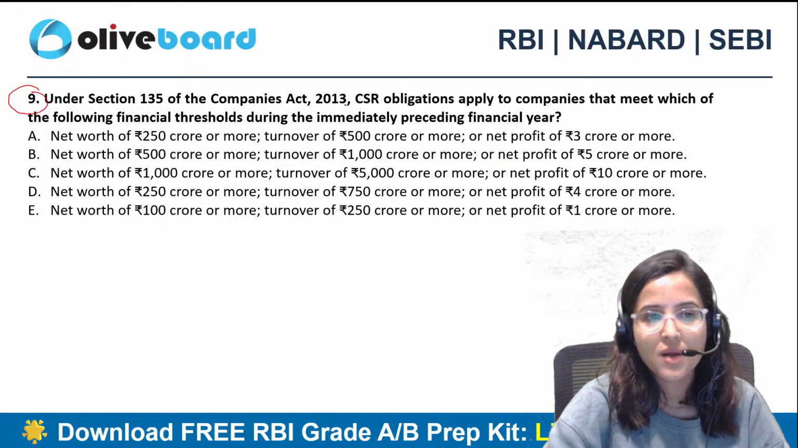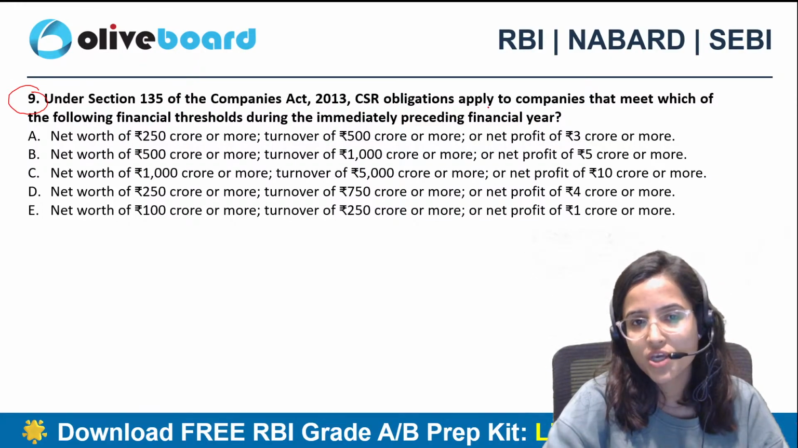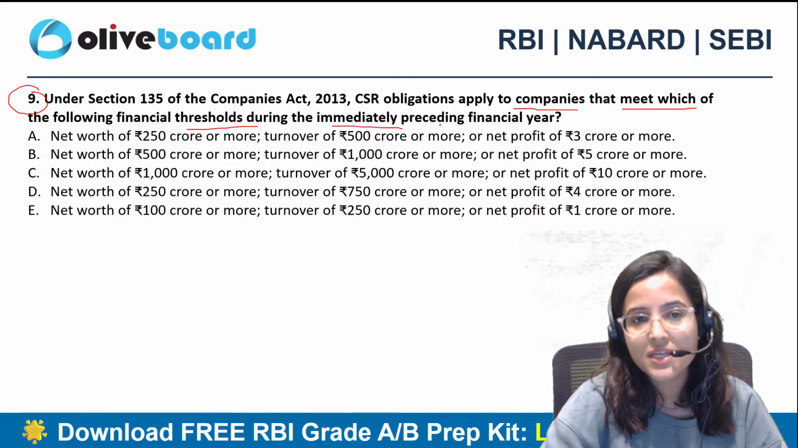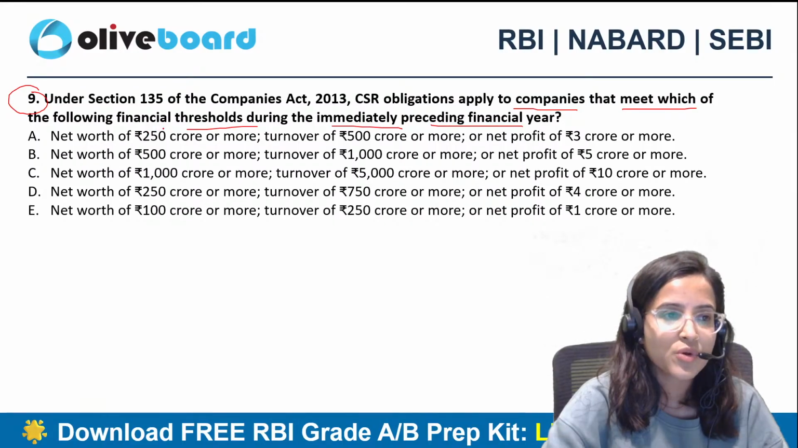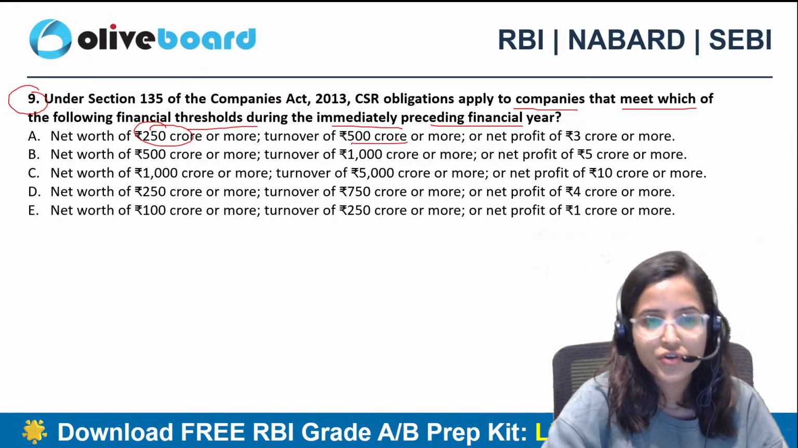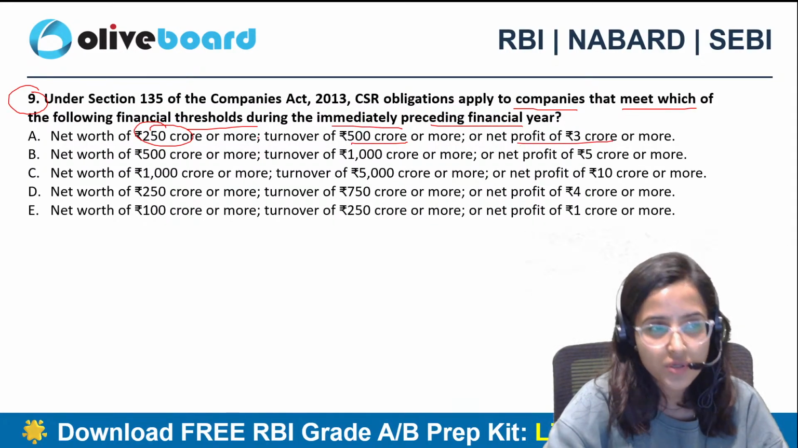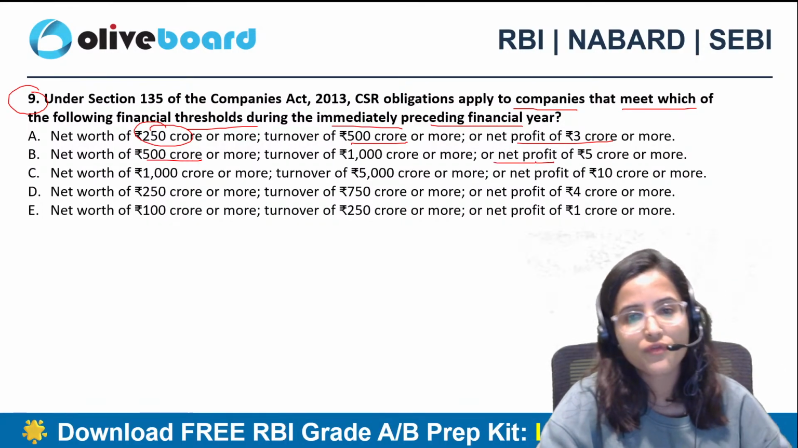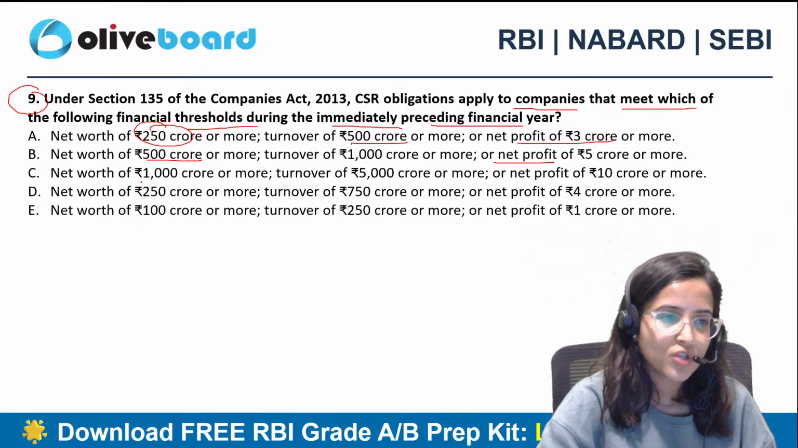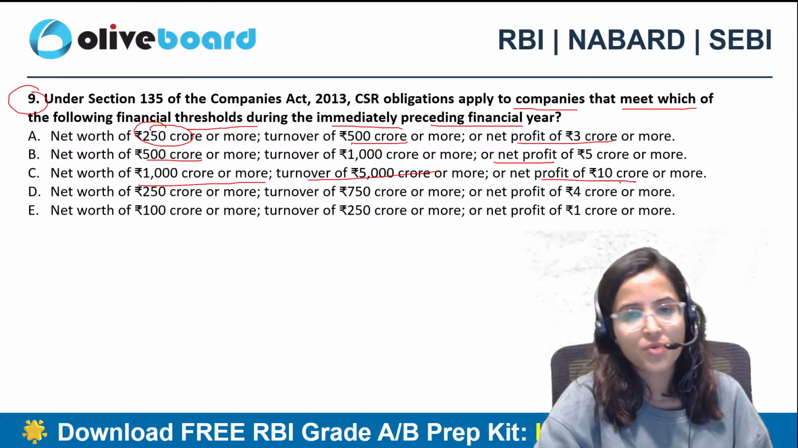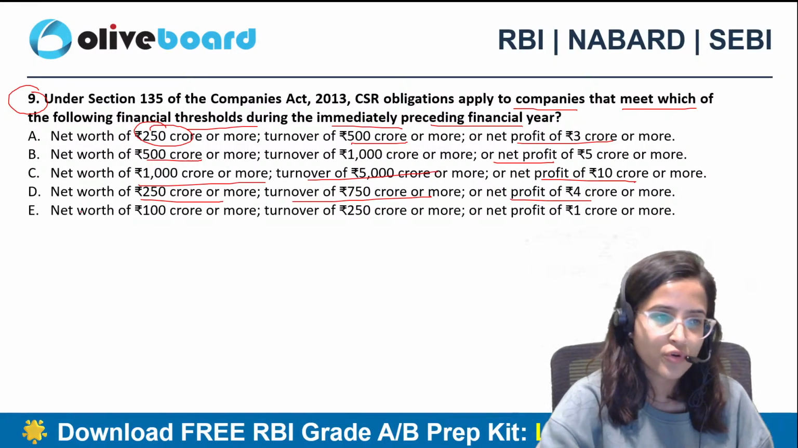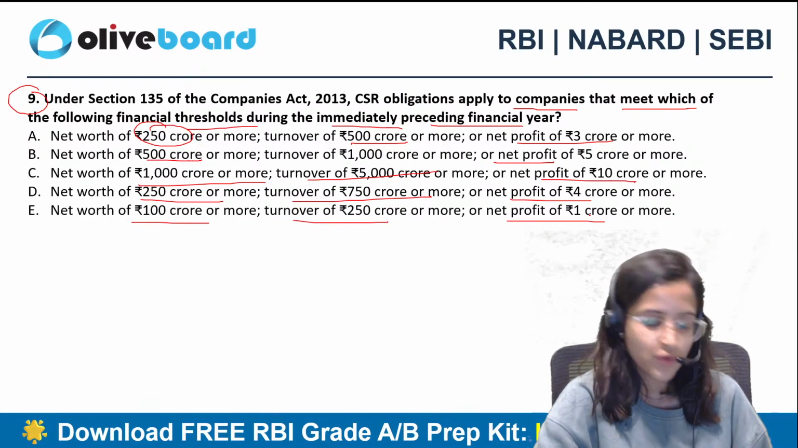Under Section 135 of the Companies Act 2013, CSR obligations apply to companies that meet which of the following financial thresholds during the immediately preceding financial year? Net worth of 250 crore or more, turnover of 500 crore or more, or net profit of 3 crore or more? Net worth of 500 crore or more, turnover of 1000 crore or more, and net profit of 5 crore or more? Or net worth of 1000 crore or more, turnover 5000 crore, net profit 10 crore? Net worth 250 crore or more, turnover 750 crore, net profit 4 crore? Or last option, net worth 100 crore or more, turnover 250 crore, or net profit 1 crore or more.